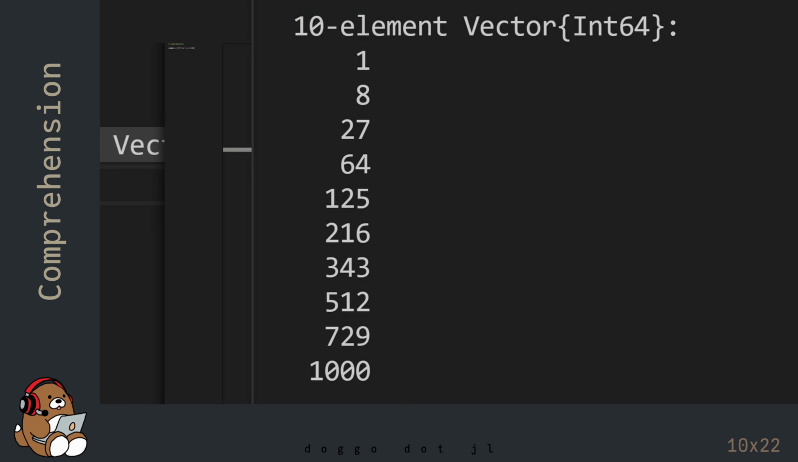In the REPL, you'll see a display of a 10-element vector with elements of type Int64. Recall that a vector in Julia is just an alias for a one-dimensional array. The value of each element is the number in the range raised to the power of 3. Pretty cool, right?